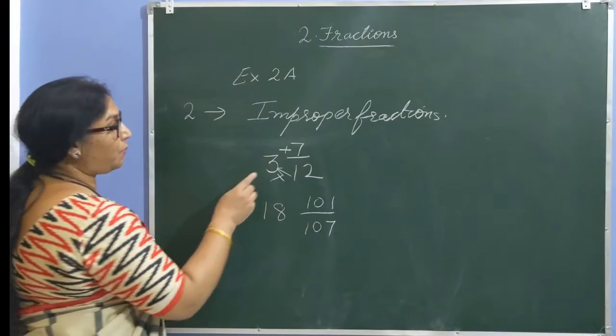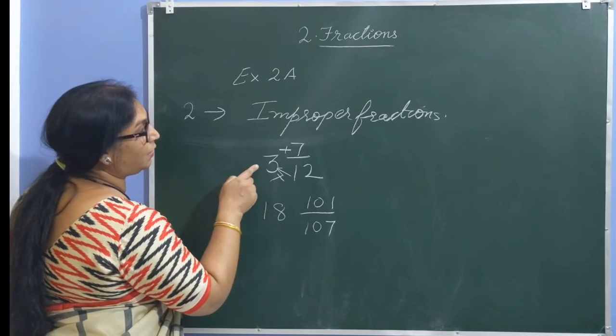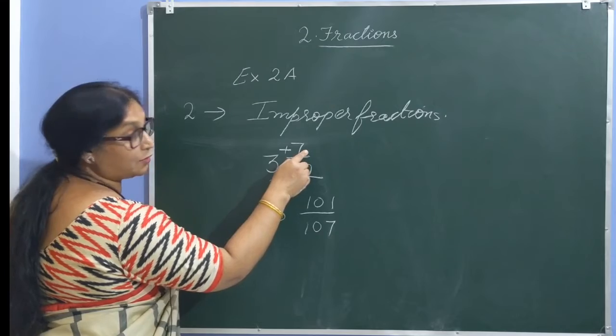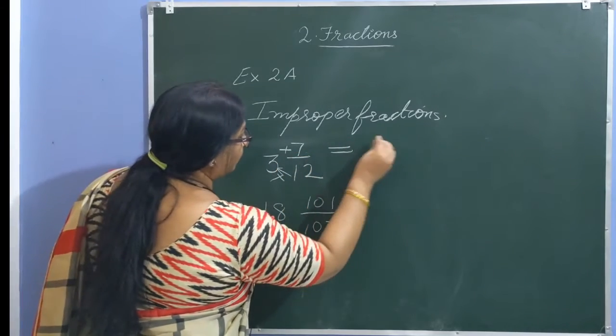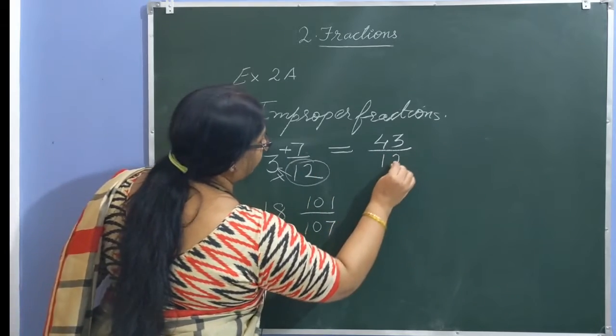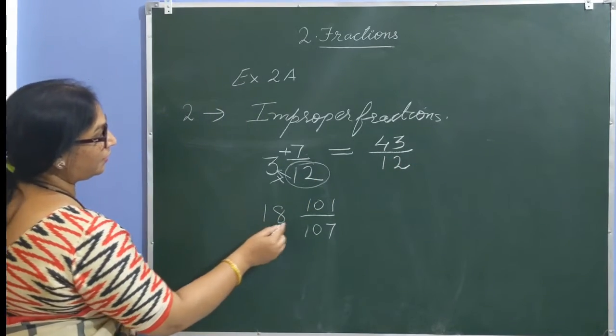3 whole 7 by 12. To change into an improper fraction, first we multiply the denominator by the whole number. So 12 times 3 is 36, plus the numerator, 36 plus 7, 43. So the answer is 43 by the same common denominator, 12. Let us do the next one.